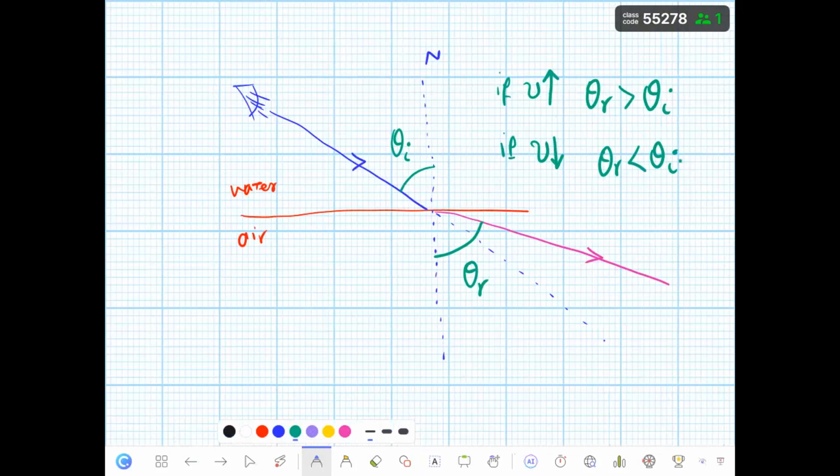If the velocity of light or ray decreases, the angle of refraction will be smaller than the angle of incident. It means that the refracted light bends toward the normal line. That's it. Any question? Does this make sense? Yes? This is all that we will study today.